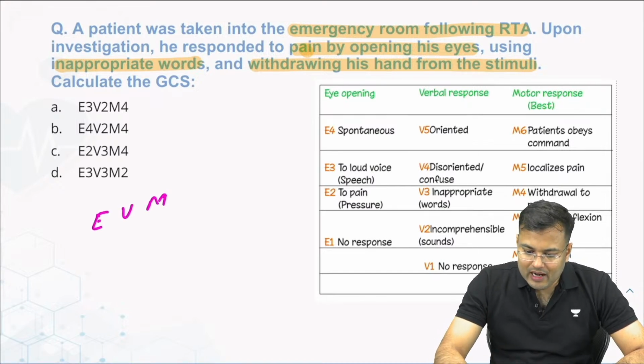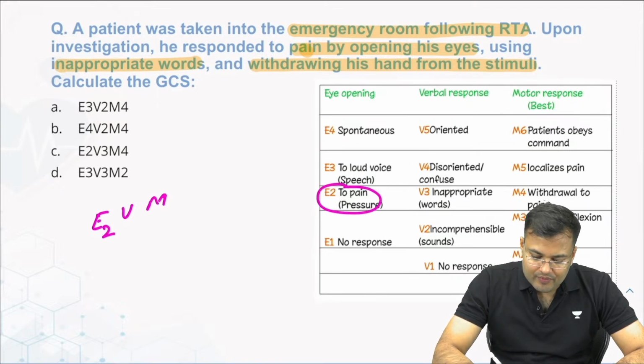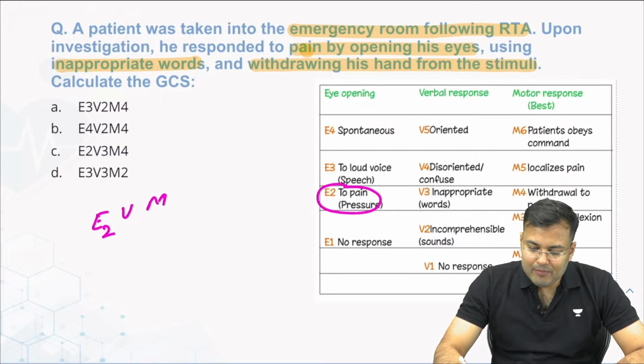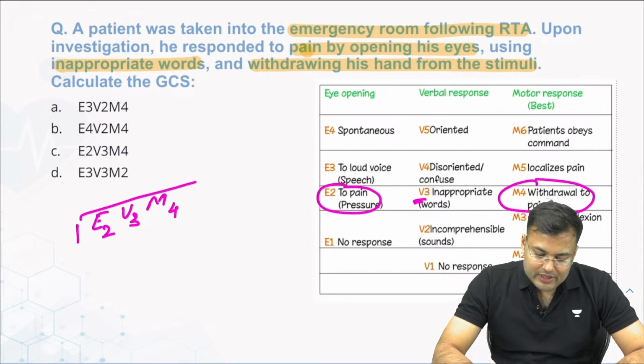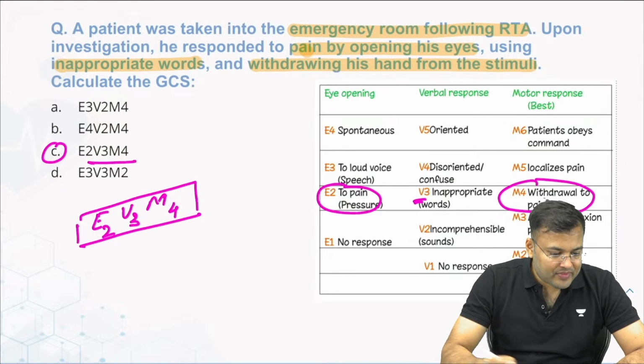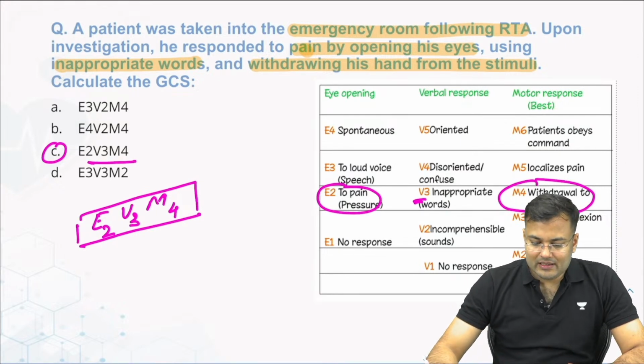Eye opening was there to the painful stimuli, so this is E2. Then verbal response, he was using inappropriate words. Inappropriate words means V3, and the patient was having withdrawal to pain, so M4. So it is E2, V3, M4. Correct answer is option number C.